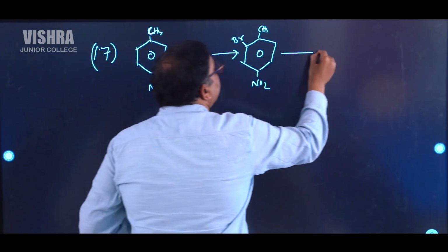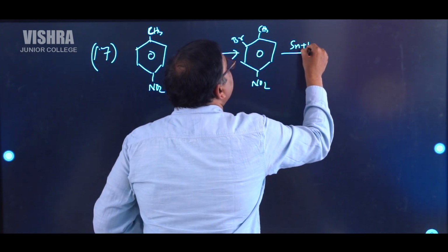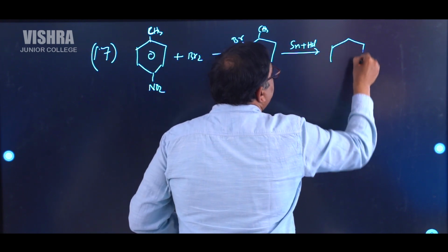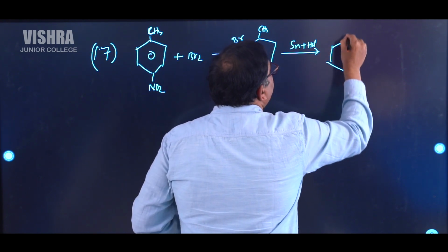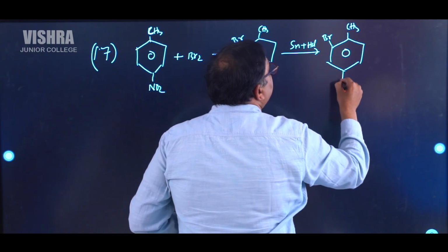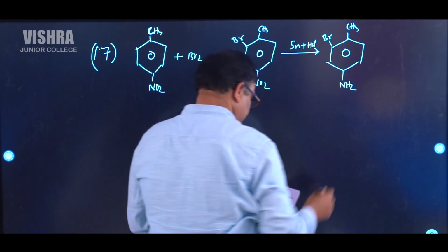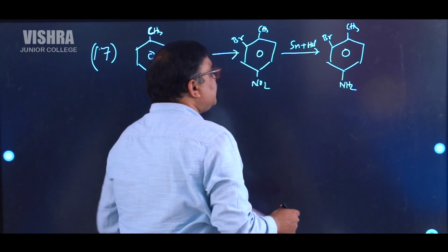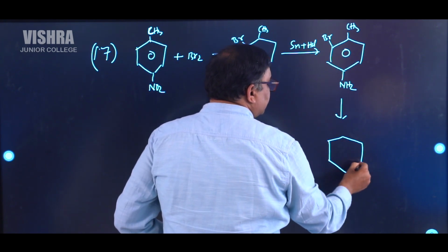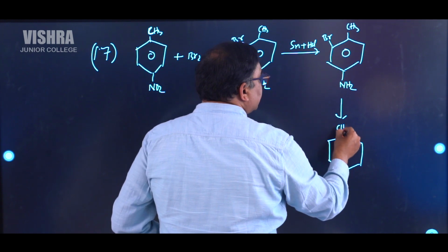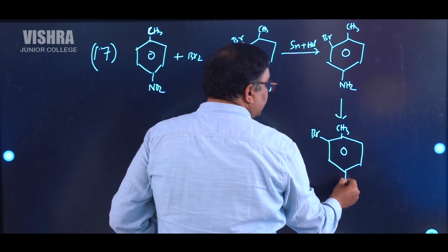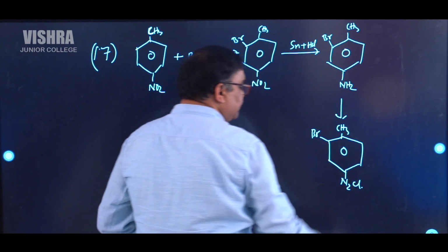And then you are using tin plus HCl. Almost similar type of questions we got in the same paper, so this type of equation came before also. CH3, Br, and here it becomes NH2. After that, they did diazotization. Yes, they have done diazotization. CH3, here Br is there, and here N2Cl is there.